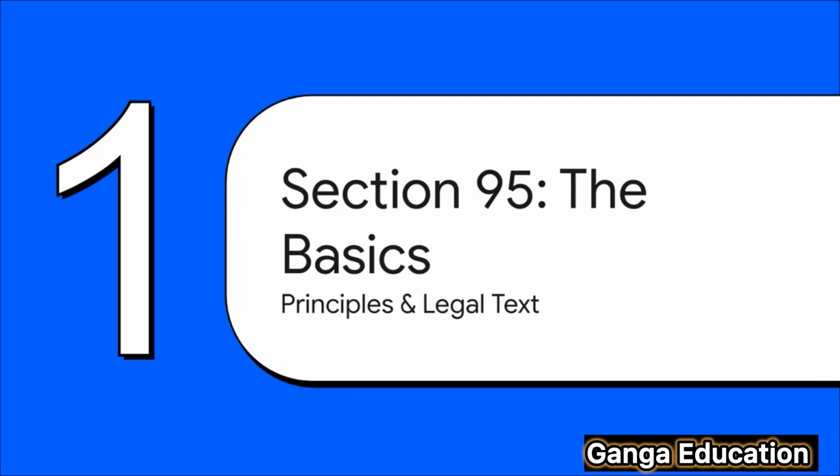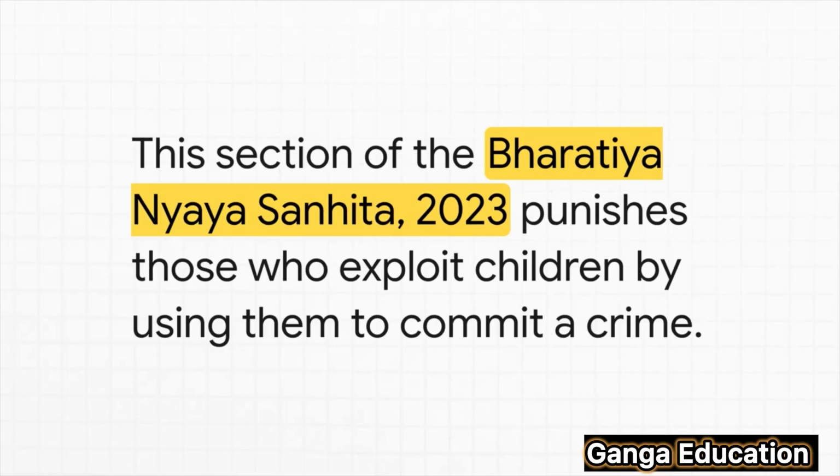All right, let's begin with our first section, the basics of Section 95. The goal here is to get a really clear grip on the fundamental principles and the actual legal text of this provision. Okay, so our entire focus today is Section 95 of the Bharatiya Nyaya Sanhita 2023. At its very heart, this law is specifically designed to punish those individuals who exploit the vulnerability of children by using them as tools to carry out a crime.